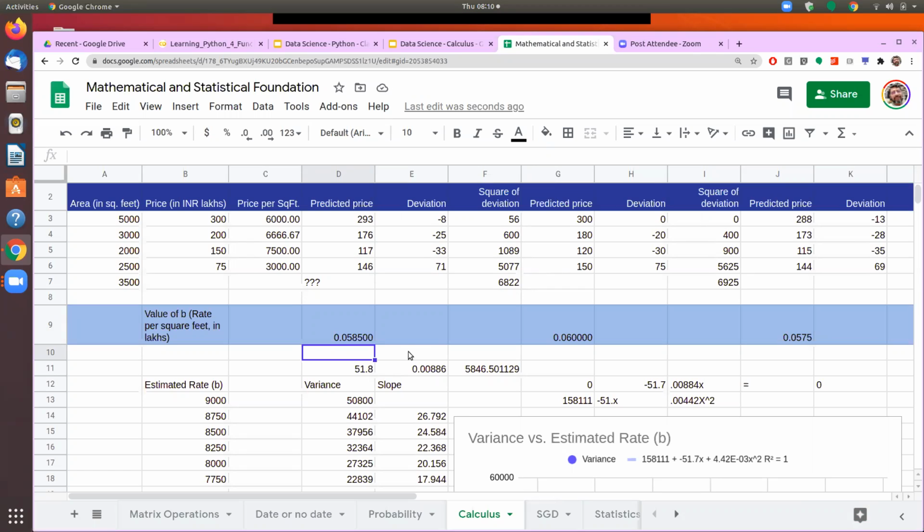So if you are doing this trial and error, after so many trial and errors, we will come to a place where even if we increase it further, this deviation will increase, or even if we decrease this number, the deviation will increase. It means that now I am at a place from where if I increase or decrease, in either case, the deviation starts rising. It means that that's the most accurate value for our regression, or the value of the beta, or the value of the b. Is this part clear to you, that if we have to make the best estimation by trial and error, how do we go about it?